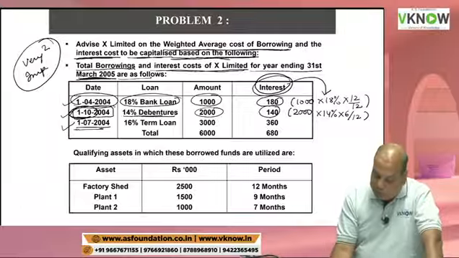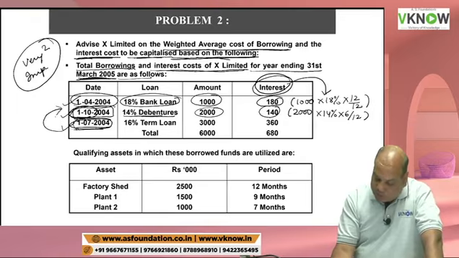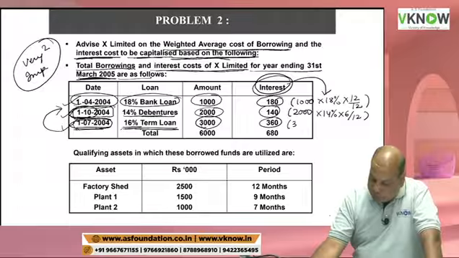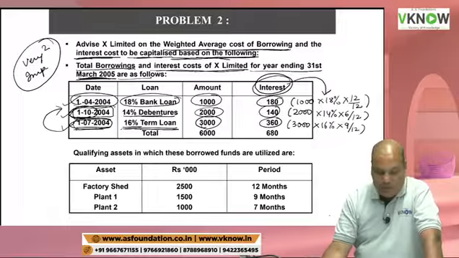Then another loan is 1st July, because they should have given this here in the wrong sequence just to confuse an already confused student. 16% loan, 3,000, interest 360. So let us just try on your calculator: 3,000 into 16% into 9 months, 360.